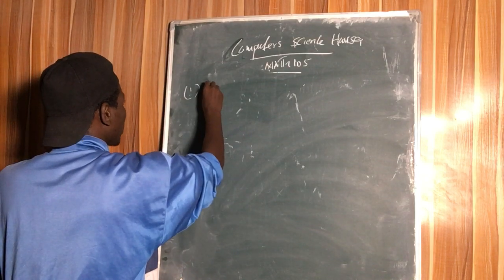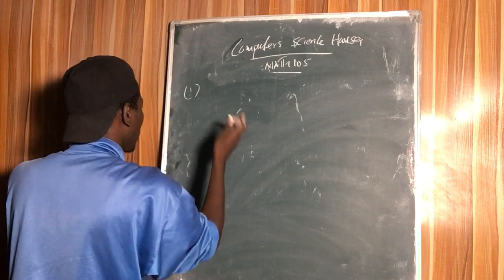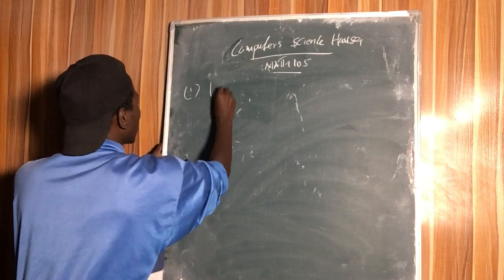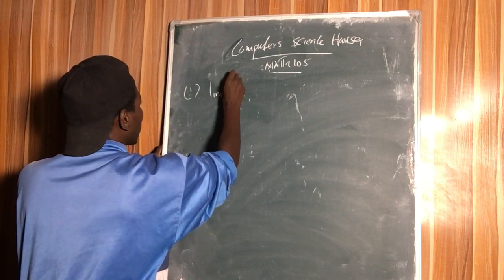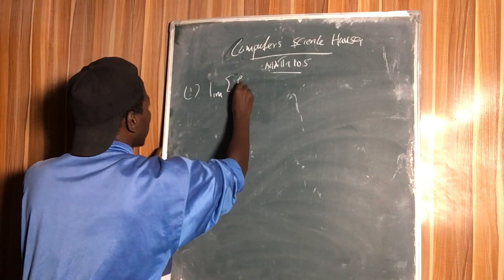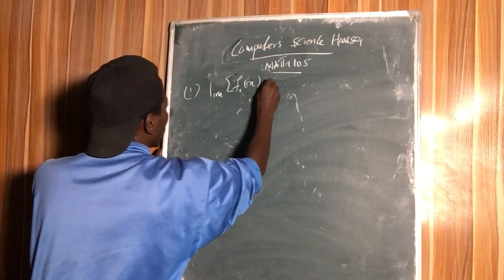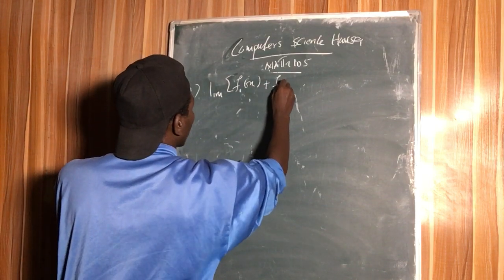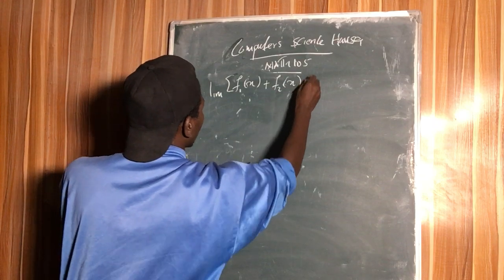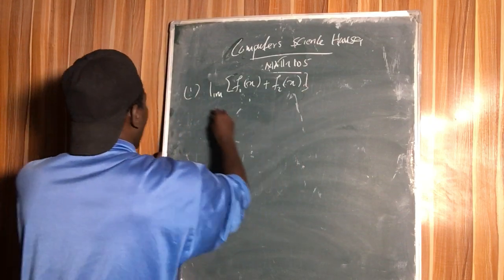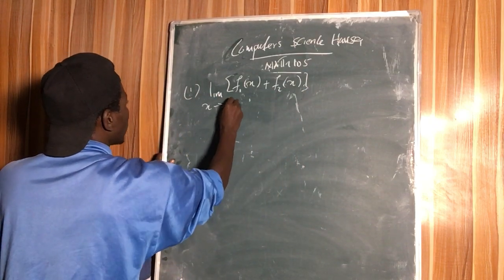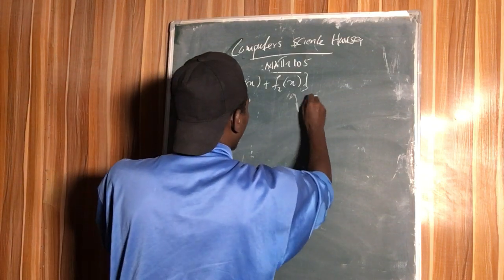It says that if we have a sum of a finite number of functions, the limit of this plus, as x approaches a certain number, is going to be what?